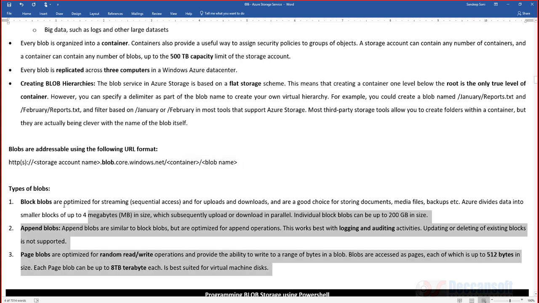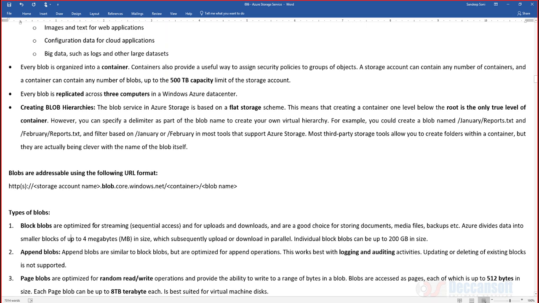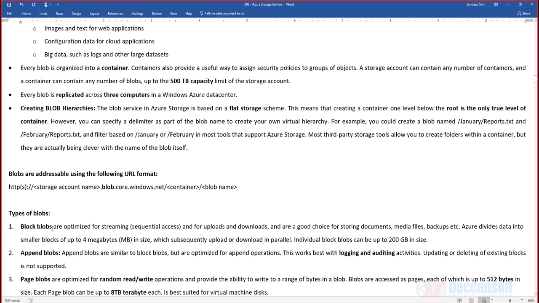There are 3 types of blobs. We call them block blob, append blob, and page blob. Now what is a block blob? What we routinely upload as a stream, we later read as one whole unit. We write as one unit and we read as one unit. Maybe your MP4 files, a PDF file or a Word file.